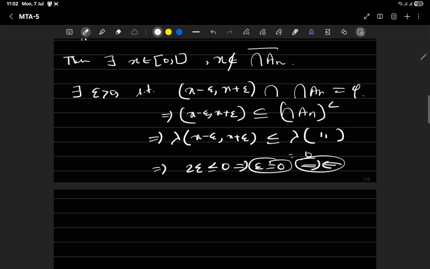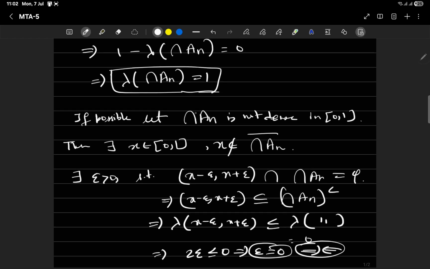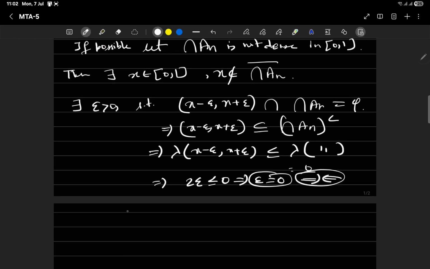So the set should be the intersection of A_n, which should be our [0,1].